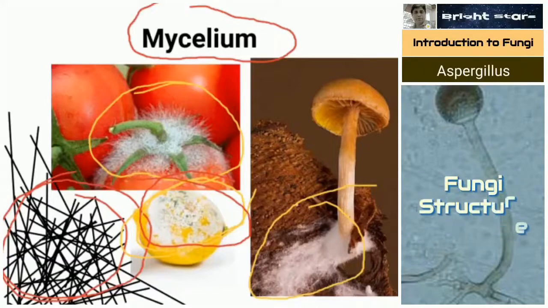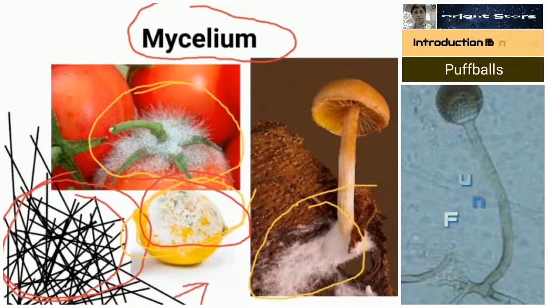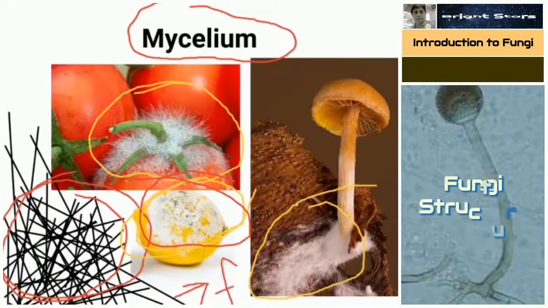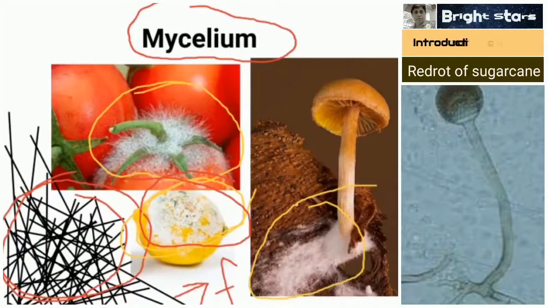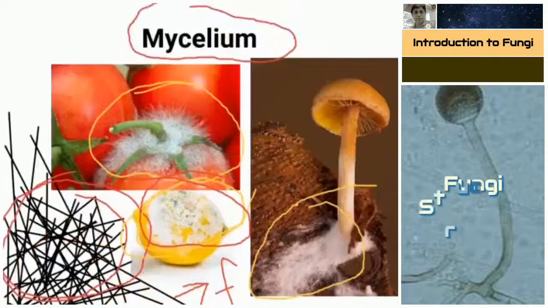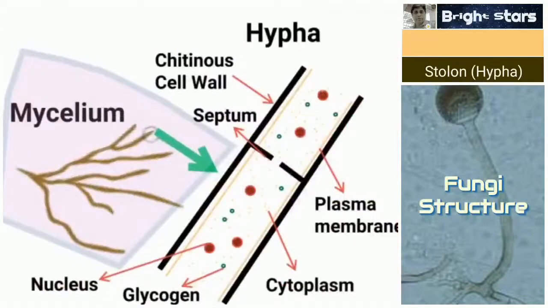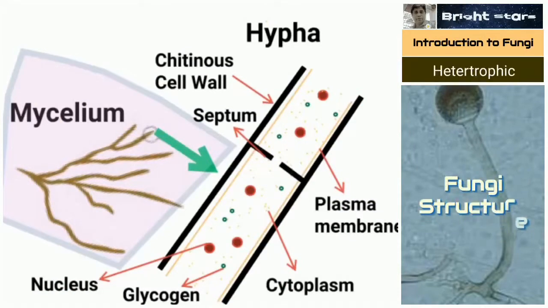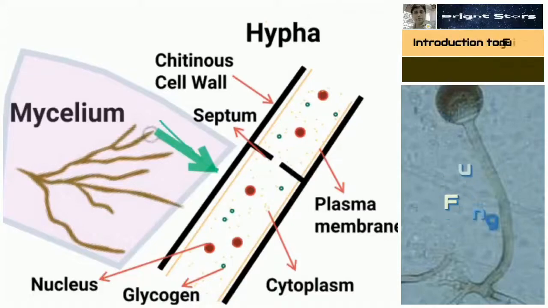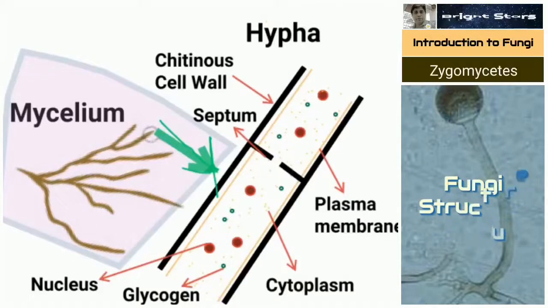So actually mycelium consists of filaments. I have shown in this diagram, each filament will be there. Each filament we call a hypha. The overall collection of hyphae is called mycelium. In the next diagram we see the structure of a hypha. From the mycelium, this arrow mark indicates one hypha.